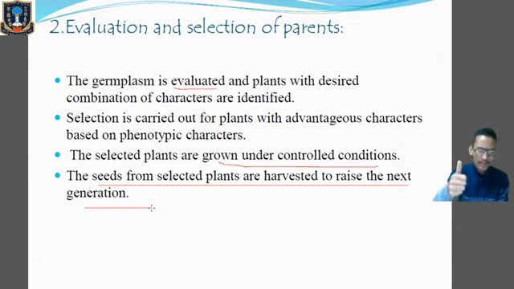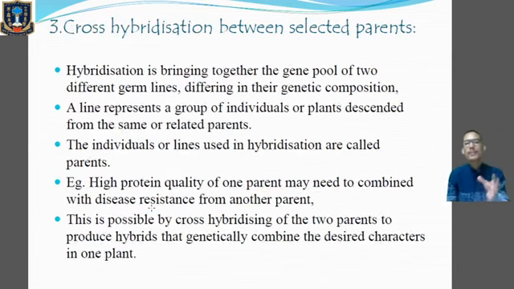First one is mass selection, second is pure line selection, and third is clonal selection. Just remember that selection can be done in three ways. Just remember these words.